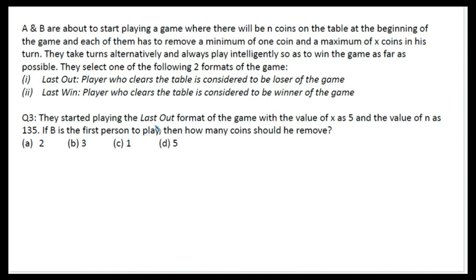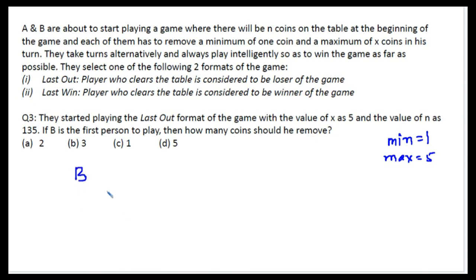Now they started playing the last out format of the game. So the last one who picks up the coin is the loser. With the value of x as 5, so you have minimum as 1 now and maximum as 5 now. And the value of n is 135. I'm going to write this as, if B is the first person to play, then how many coins should he remove to win the game?